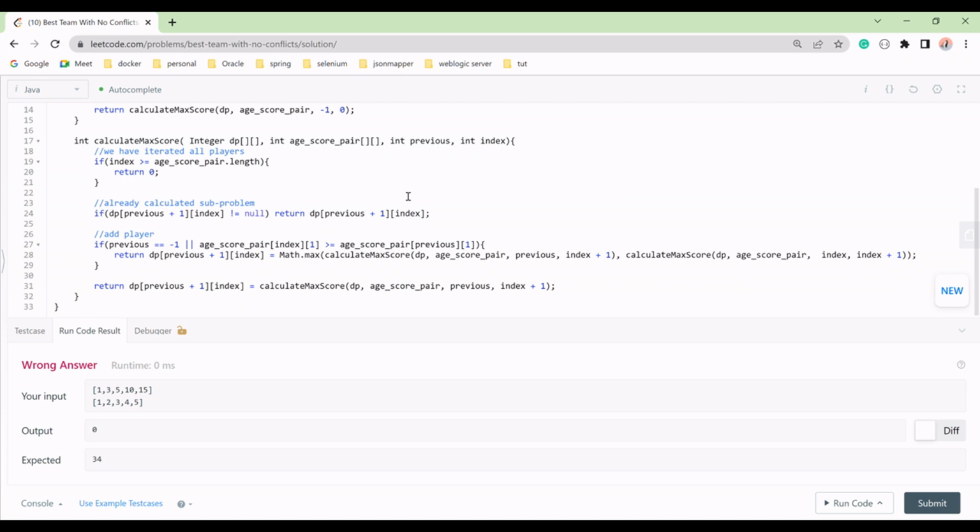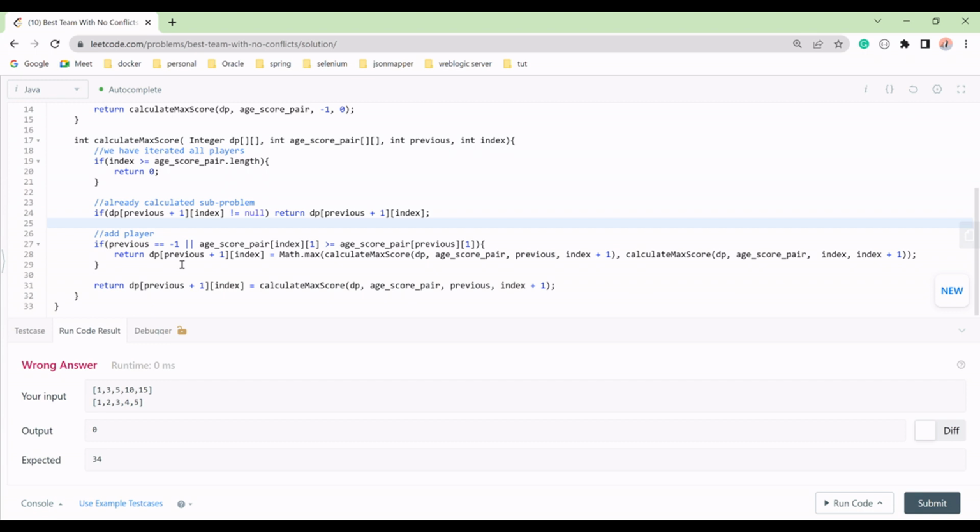So we will return 0. If not, then we will do previous plus 1 and we'll say at index this. If not equal to null, right, then we will return dp of previous plus 1 and index, right? If we have already calculated, right? So we will return that value, previous plus 1 and index, right?